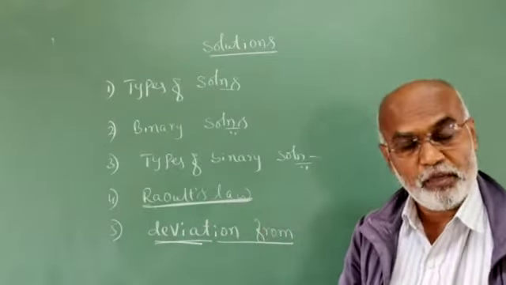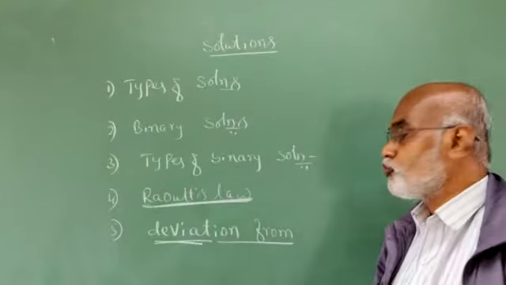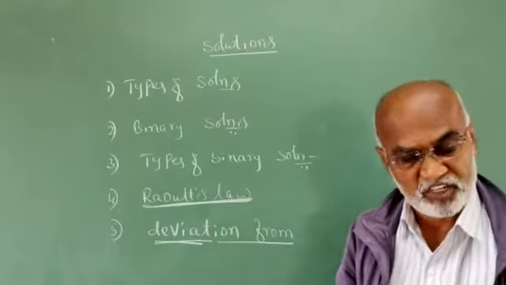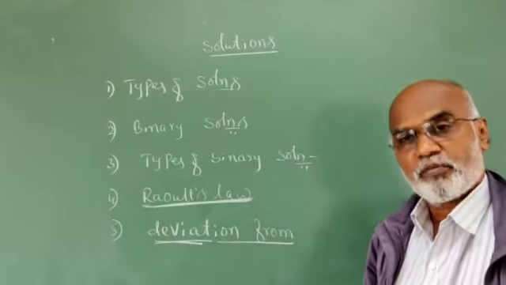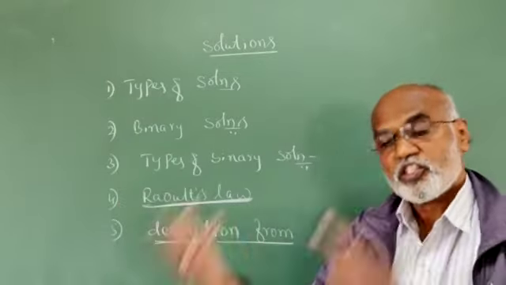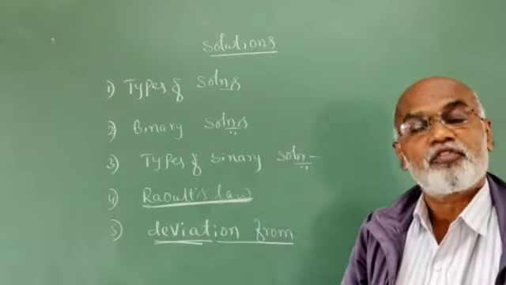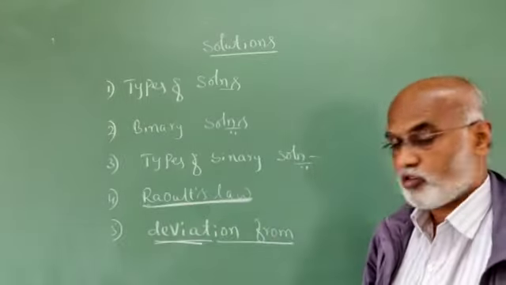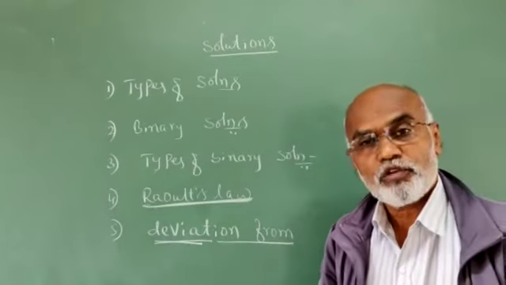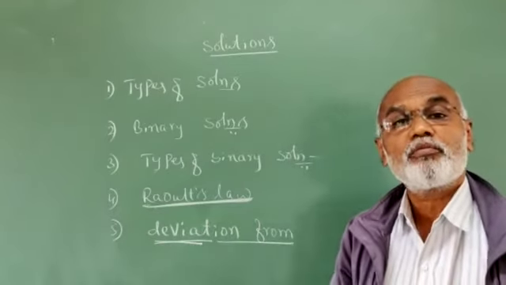Ideal solutions are those which obey Raoult's law at all temperatures and concentrations, and non-ideal solutions are those which do not obey Raoult's law at all temperatures and concentrations. Those non-ideal solutions are again of two types: non-ideal solutions which show positive deviation from Raoult's law, and non-ideal solutions which show negative deviation from Raoult's law.